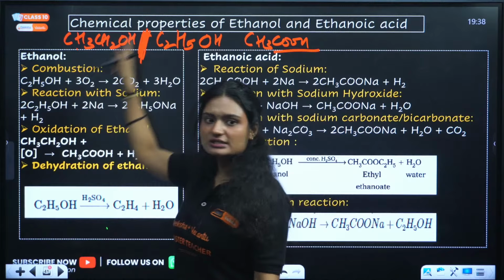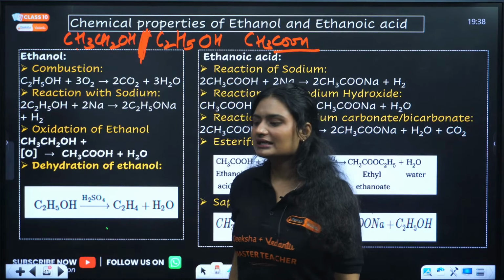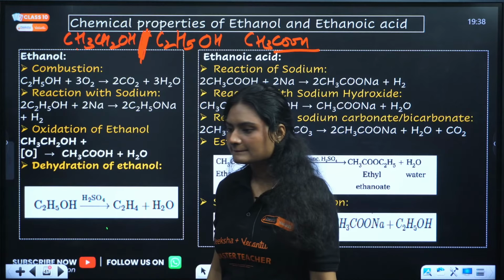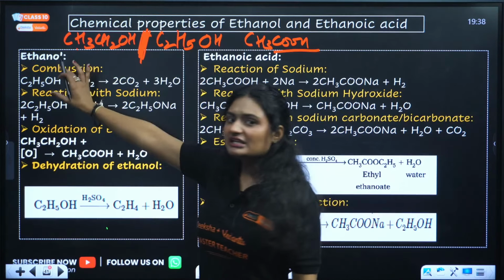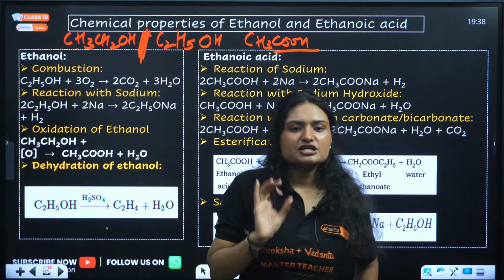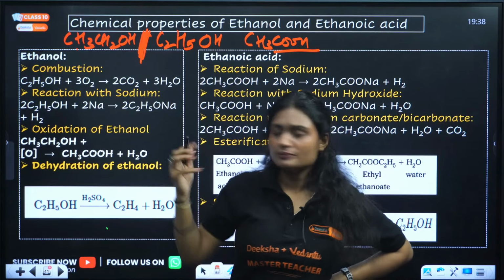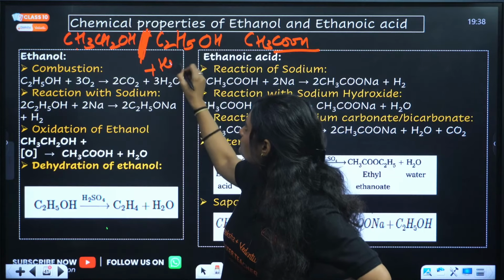These both are same. Clear? So when ethanol undergoes combustion, that is reaction with oxygen, it forms carbon dioxide and water, plus heat is released. Not light, but heat is released.